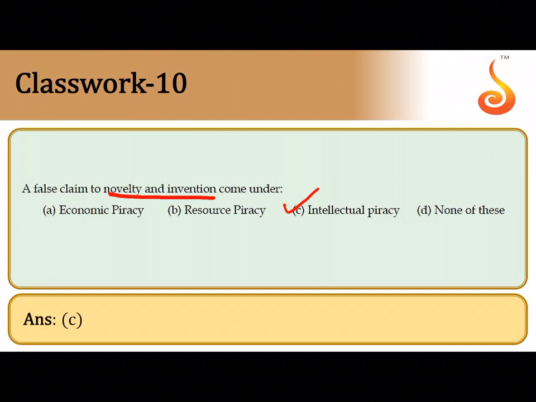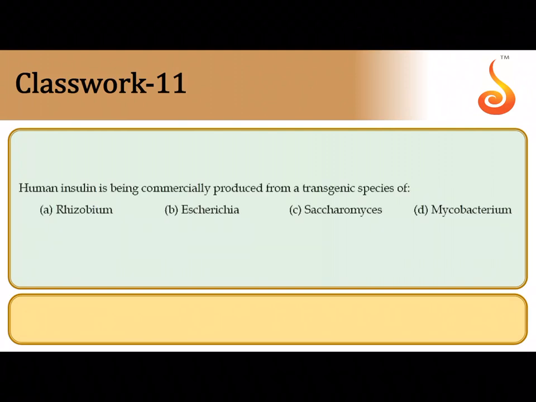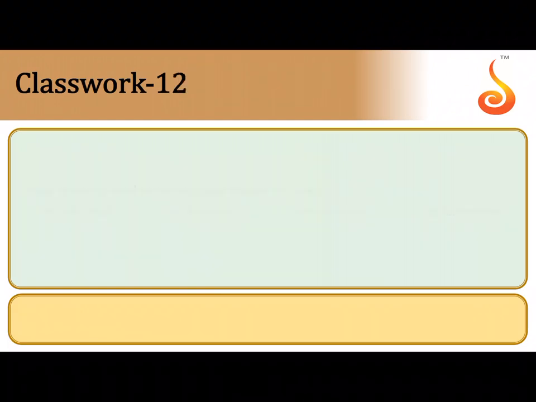So option C. Human insulin is being commercially produced from... so which is the host which is used in order to express the human insulin gene? It is Escherichia. E. coli is the host in which we can express the human insulin gene.